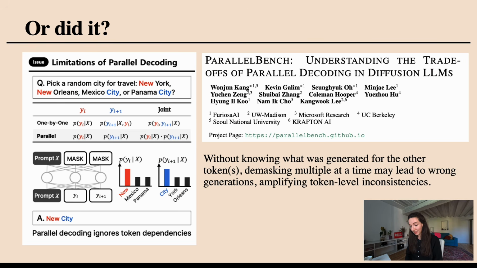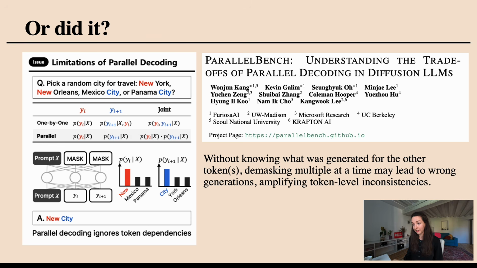Another paper goes against the things that I was saying before. Before I was saying, maybe this arbitrary demasking order generation is a nice thing. This paper, ParallelBench, actually says that maybe this is also a limitation. Because as I already told you, the reason that we can be faster than autoregressive models is that we might be able to unmask more tokens in one go. But this means that token 1 gets unmasked without knowing what token 2 is going to be, and token 2 gets generated without knowing what token 1 was.